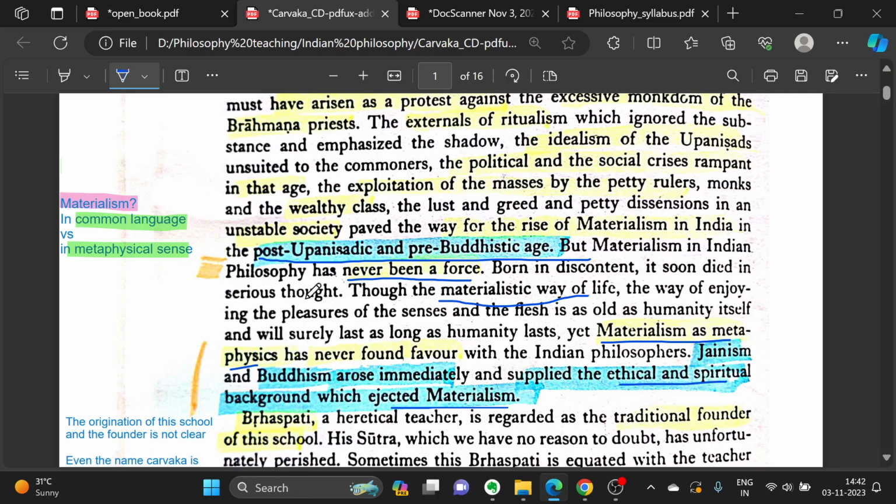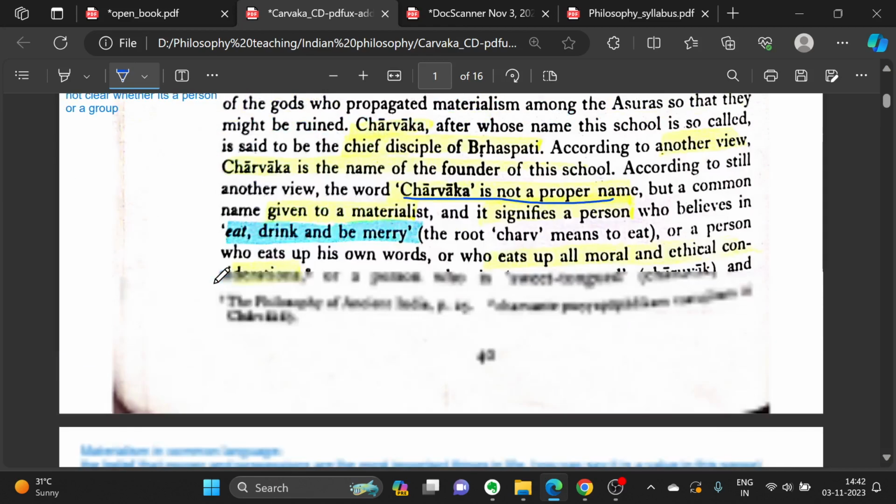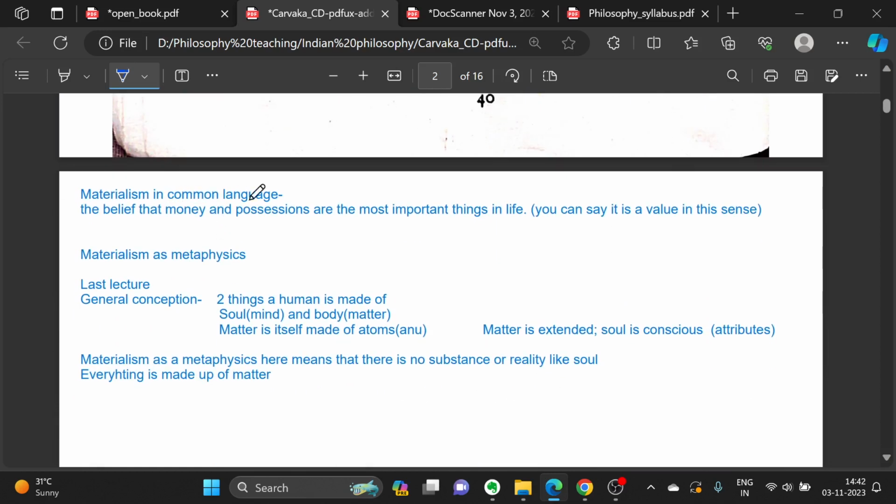Okay, so here we can discuss a bit about materialism, what materialism actually means. Materialism has a meaning in common language and it has a meaning in the metaphysical sense. So what does materialism mean in common language? This definition I have picked up directly from Google. It says, the belief that money and possessions are the most important things in life. This is our modern common sense understanding of what materialism means.